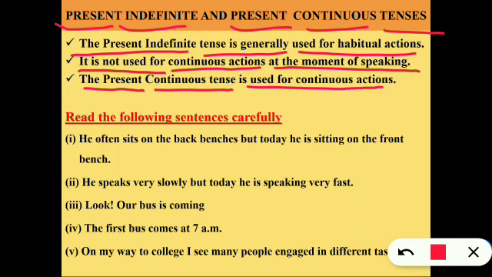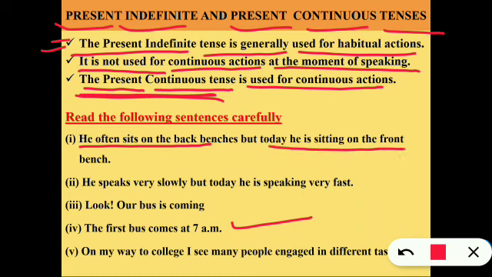Here, the first point says the habitual action. Say, for example, the first bus comes at 7 a.m. He generally sits at the back. He often sits at the back. But the next portion is the present continuous. Today he is sitting on the front bench.